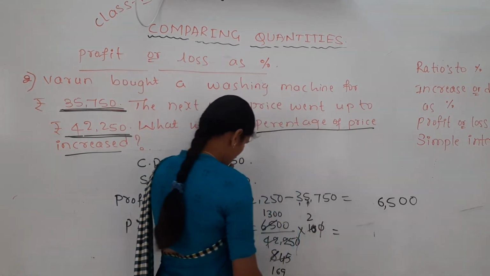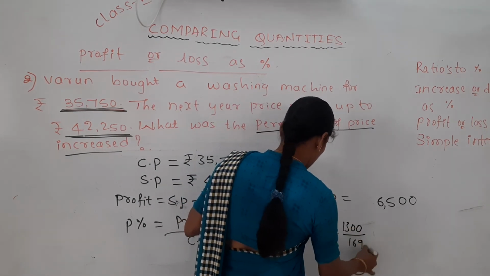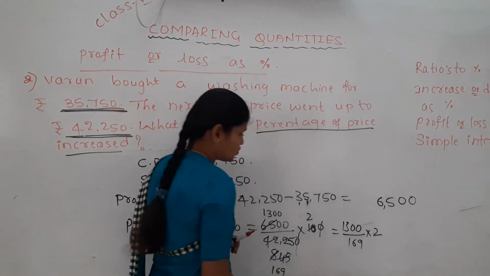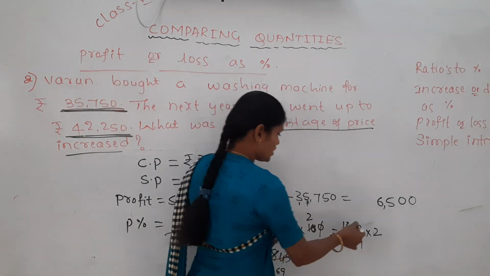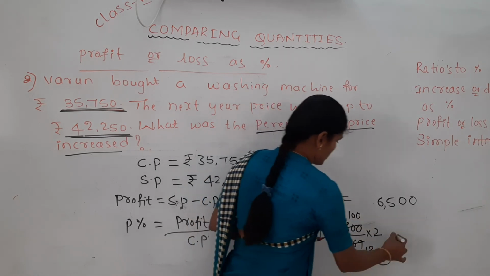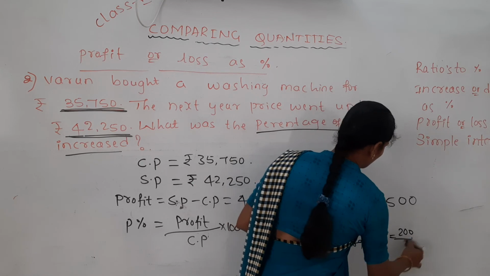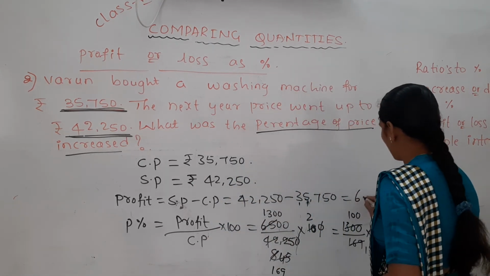Remaining here 1300 divided by 169 into 2. Yes, 13s are how much? 169. 13 hundreds are 13s, 100 into 2, 200 divided by 13. You can divide it, then you will get its percentage.